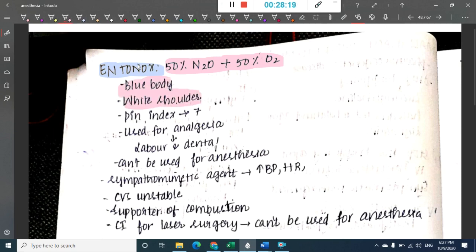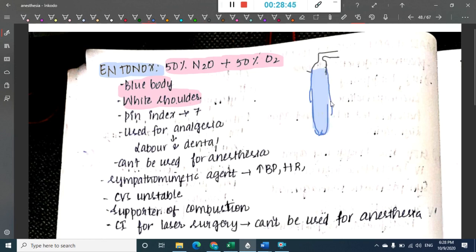It may not be this blue, it will be darker blue, but still it will have white shoulders. So it has a blue body and white shoulders.